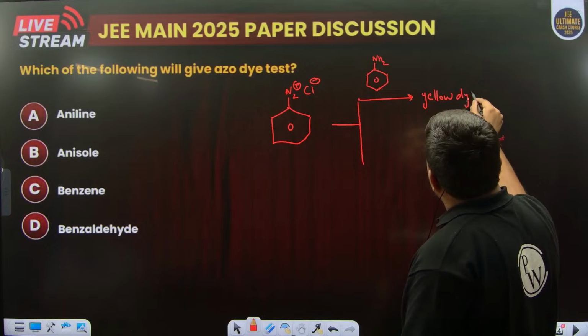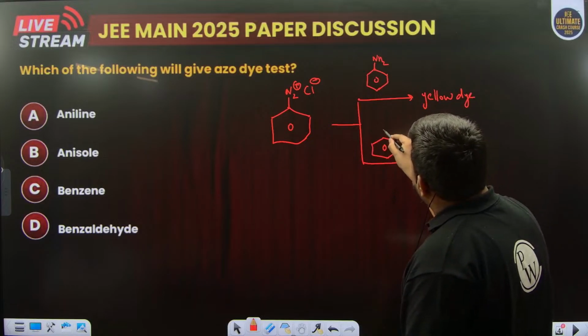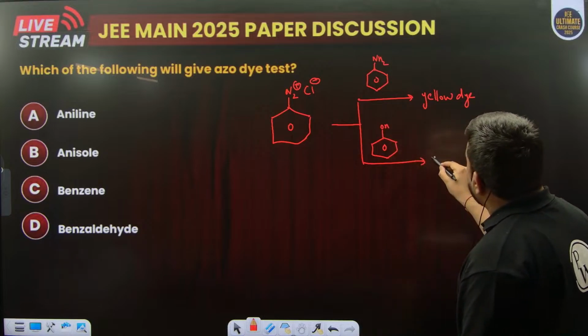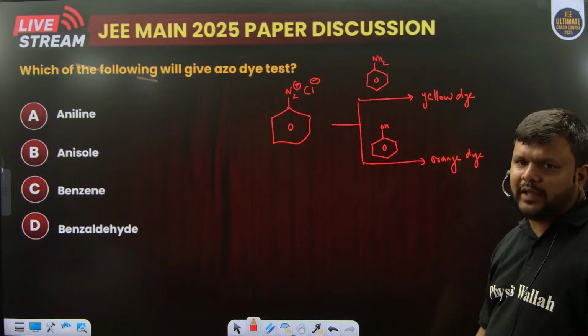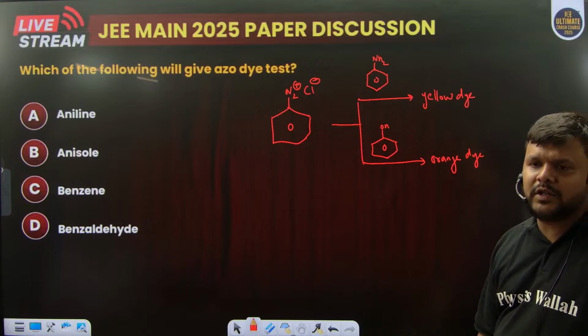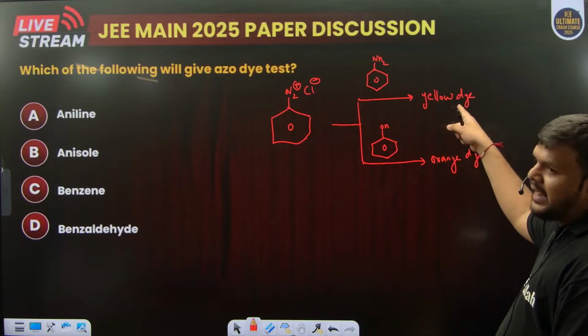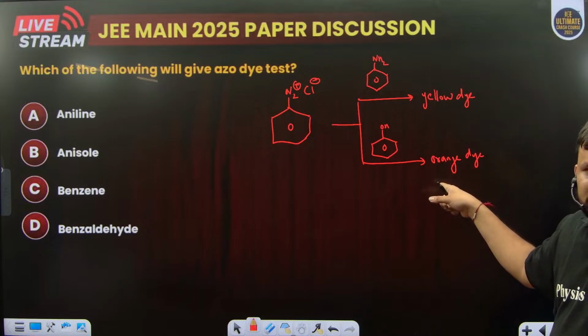Also you can react with phenol, you will get an orange dye. This reaction we carry out in organic chemistry. Definitely you can draw the structure of this yellow dye and orange dye as well. This will be para-amino azobenzene and this will be para-hydroxy azobenzene.